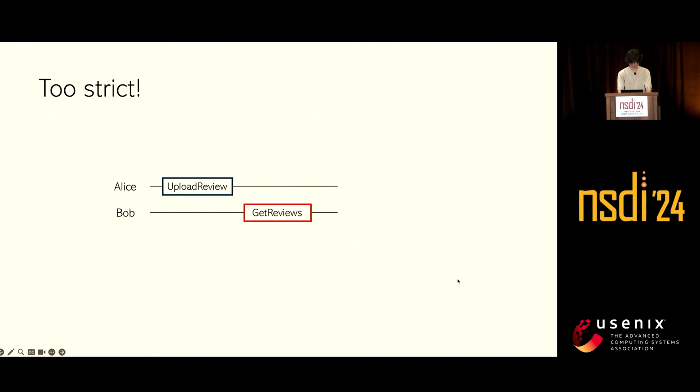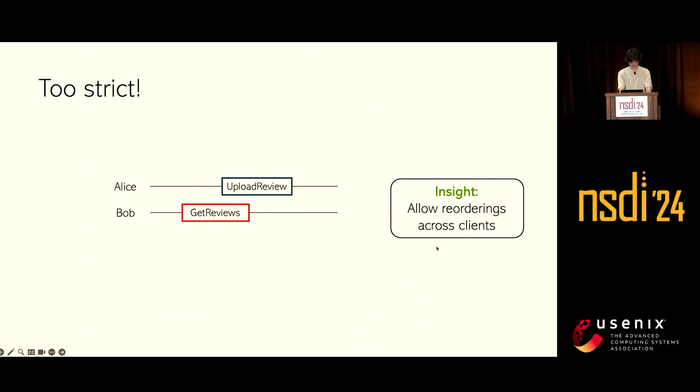Using this key insight, we can redefine our correctness condition to allow for reorderings of requests from different clients. This is the same insight as in sequential consistency, where independent processes do not care about the ordering of requests among them. But why is the reordering allowed here? That's because those kinds of reorderings could also have happened in the original microservice applications due to network reordering and delays.